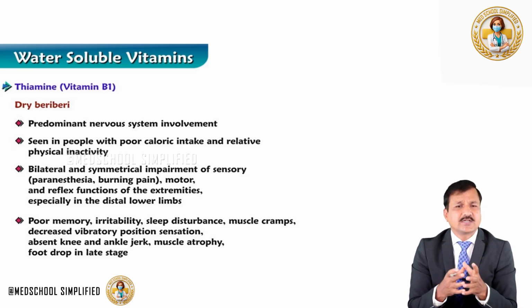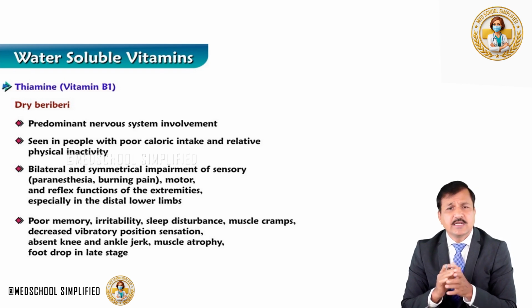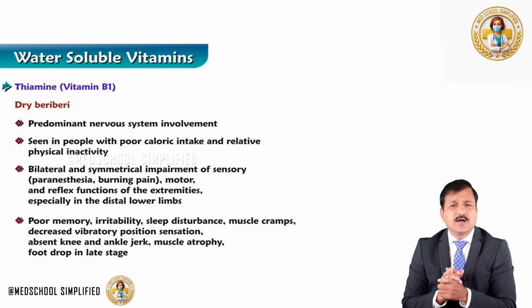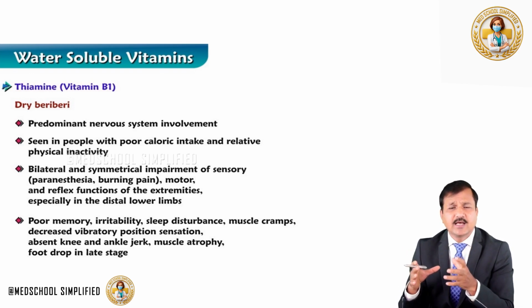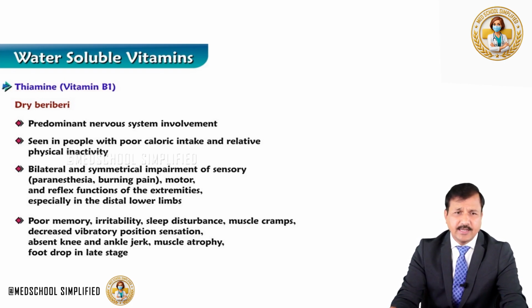That means a restricted diet or low calorie diet, and also if a person is leading a relatively physically inactive, sedentary life. If the person is leading a sedentary life and also following a diet with low calories, that type of person may go into dry beriberi.